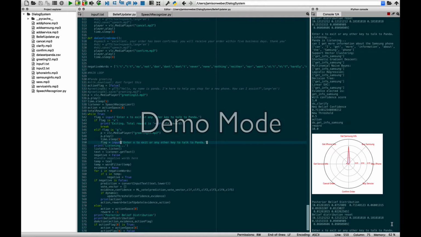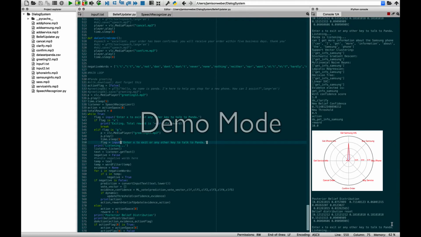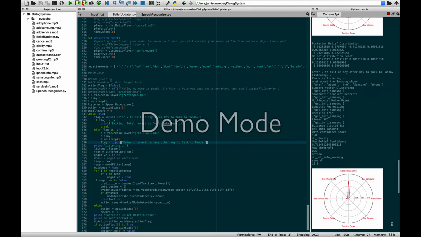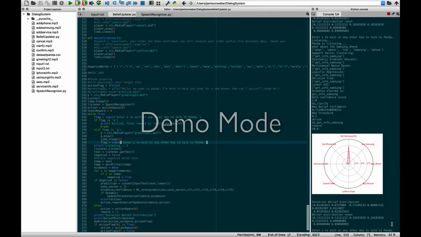Let's ask this in a different way. So let's go ahead and say something like, what about the Samsung phone? We have one type of Samsung phone in stock. The Samsung Galaxy S9 features a super speed dual pixel camera, infinity display edge-to-edge immersive screen, and an internal memory of 64 gigabytes for $599.99.